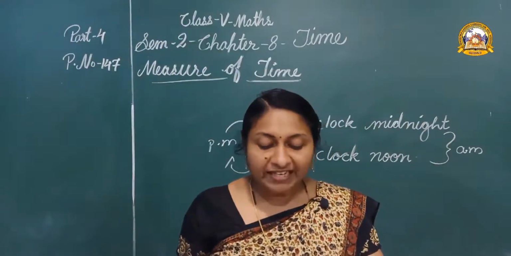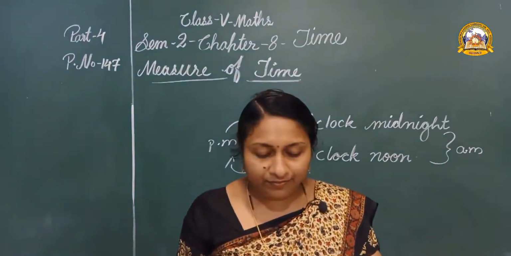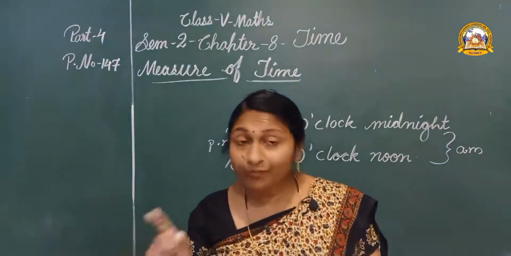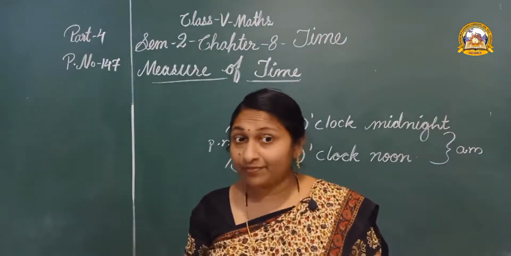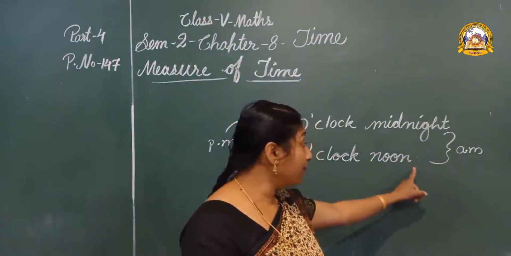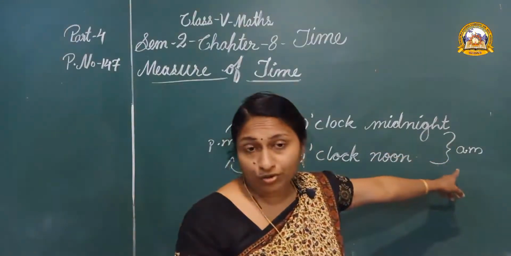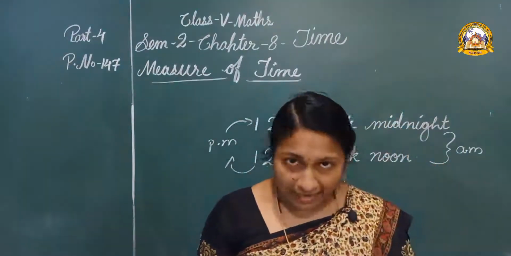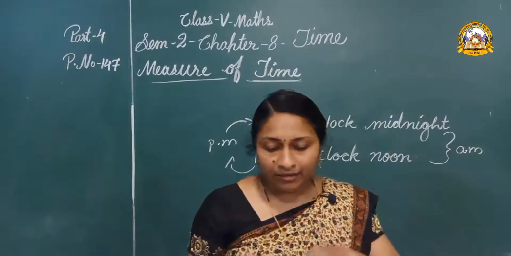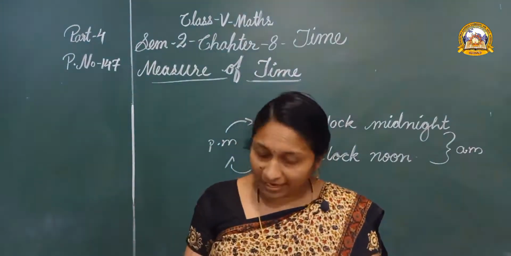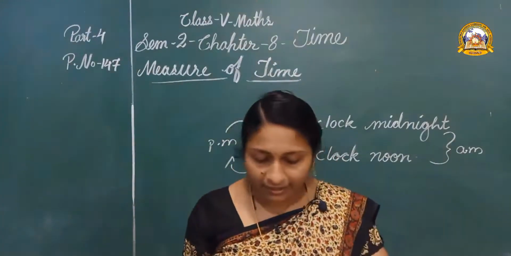First, eats breakfast, 7:30 a.m. Morning time, we can say a.m. That is after 12 o'clock midnight and before 12 o'clock noon. Isn't it? Morning time, that is a.m. Then goes to school, 8:30 a.m. That is also morning time.